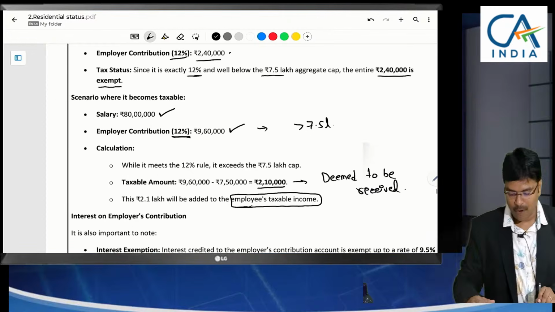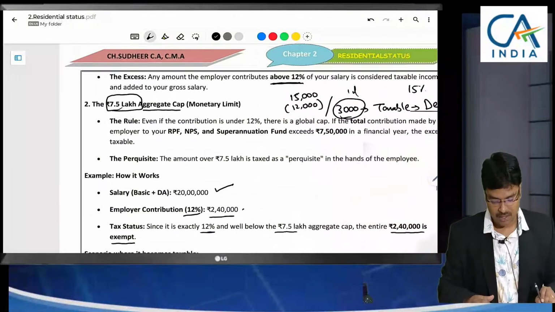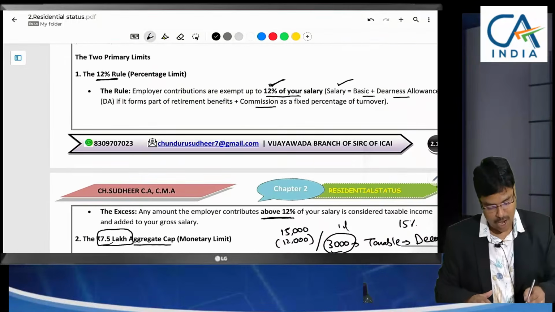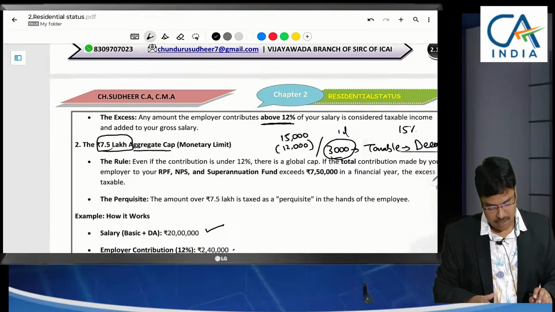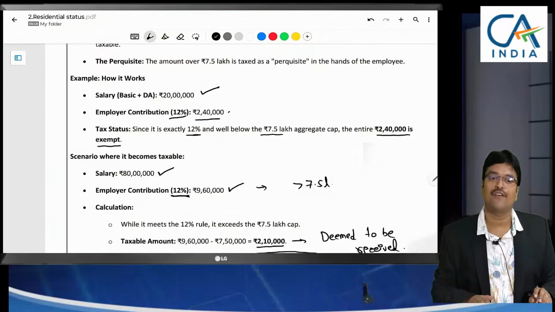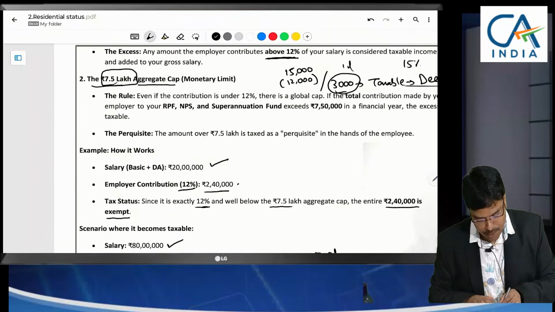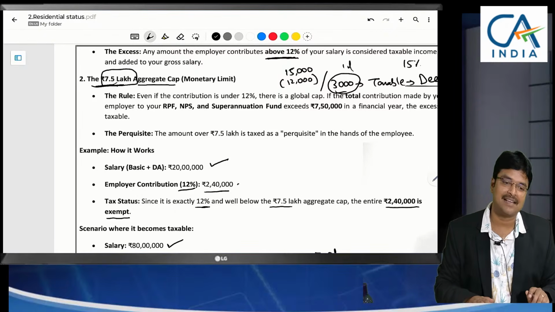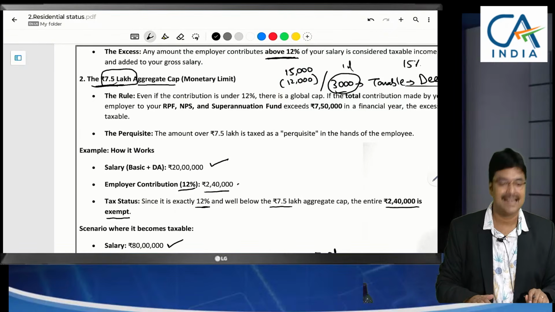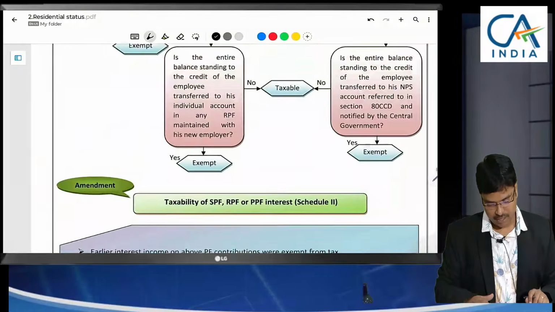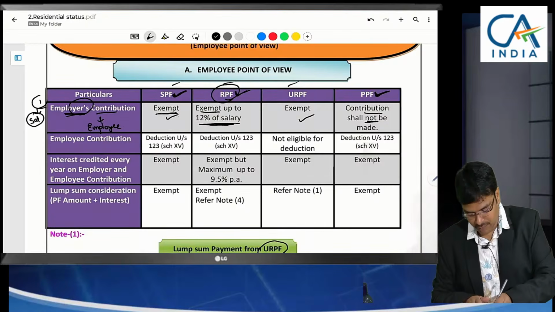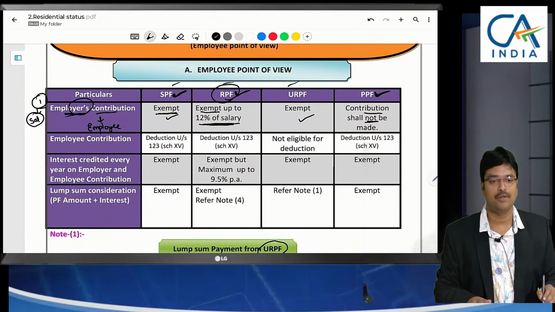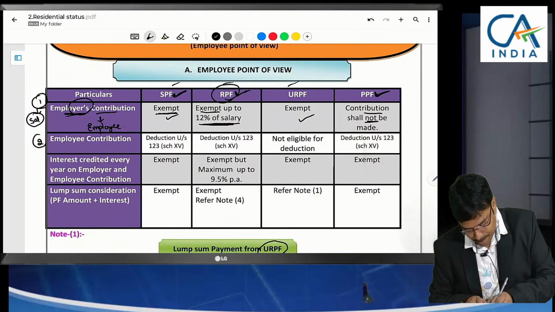So here 2 points have been specified. First, up to 12% you can claim exemption. If anything more than that 12% is contributed, it will be taxable. Even though it was within the limit of 12%, if the contribution is greater than 7.5 lakhs, that contribution will also be taxable. Okay. So by this, the first point, employer's contribution, is completed. Number 2, employee.